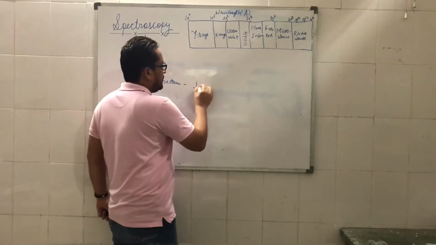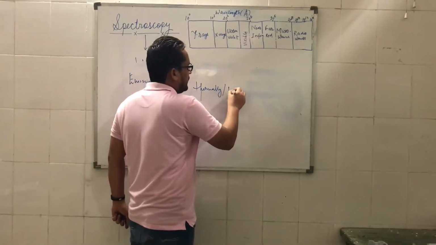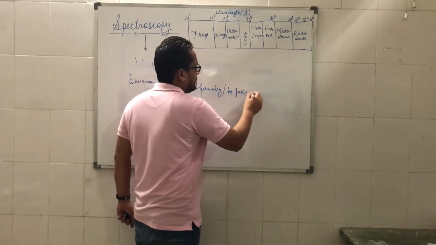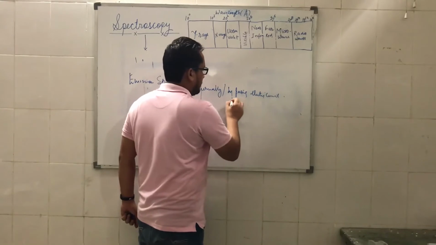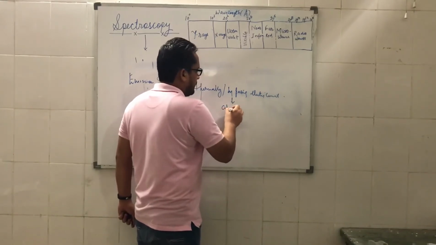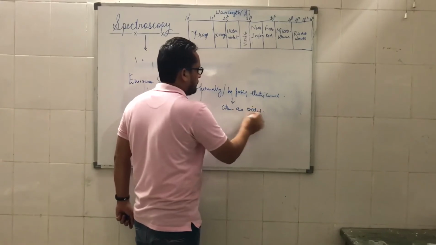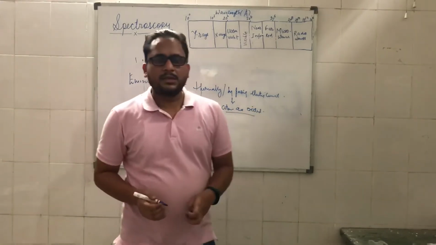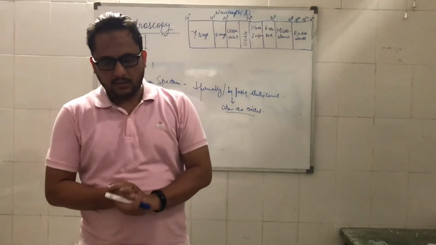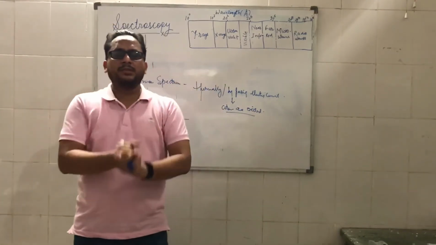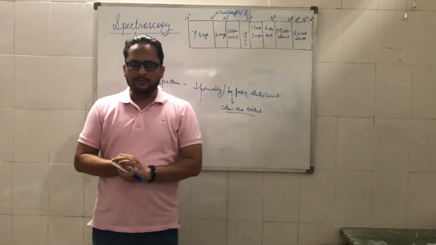Clear? So in case of emission spectrum, either thermally or by passing electric current, atoms are excited. When an atom is excited, electrons are promoted, and when they return back, they release energy, on the basis of which the emission spectrum is studied. While in case of absorption spectrum,